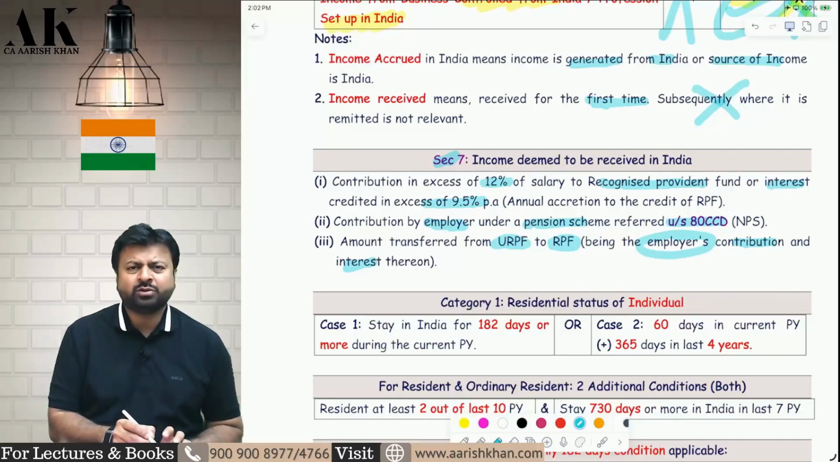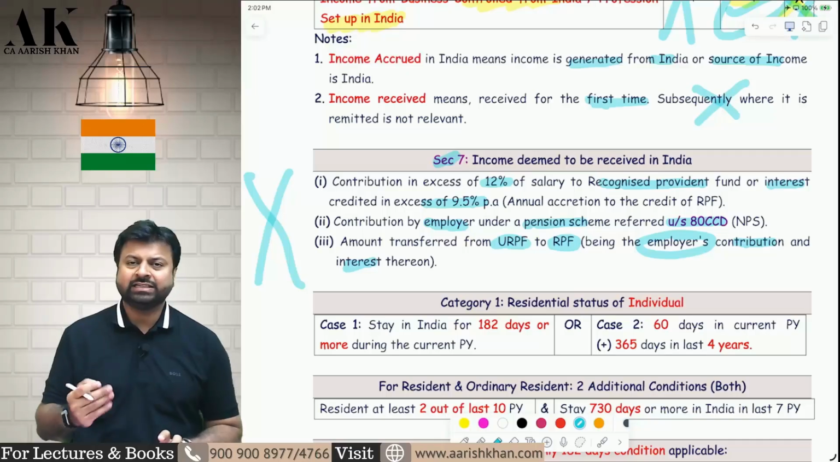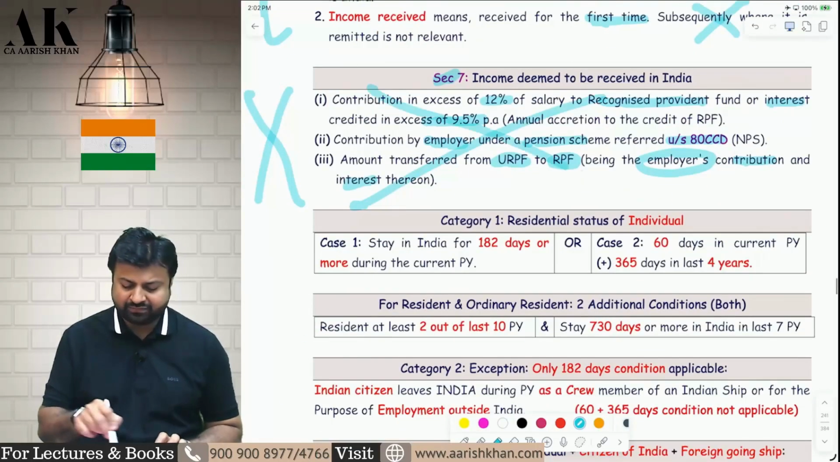Therefore, if you ask me honestly, these are not very relevant because these are all salary specific provisions, and the salary chapter is not there in your CA final syllabus. Yes, the first paragraph is important, the second paragraph is not important.